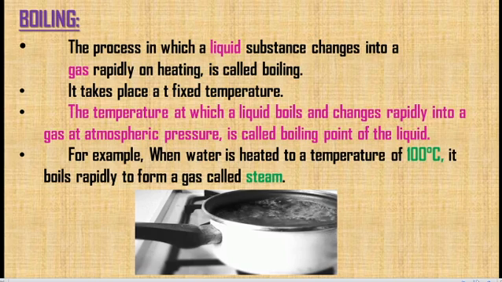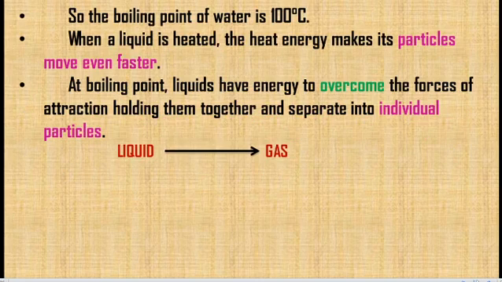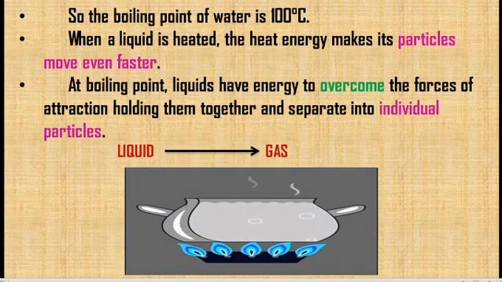For example, when water is heated to a temperature of 100 degrees Celsius, it boils rapidly to form a gas. At 100 degrees Celsius, water starts boiling. So the boiling point of water is 100 degrees Celsius.